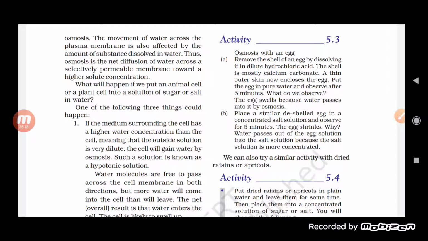In the next class, we will try to understand what is endosmosis, what are the different types of osmosis, which will include endosmosis and exosmosis, and what will happen if we keep a cell in a solution having a different concentration gradient.